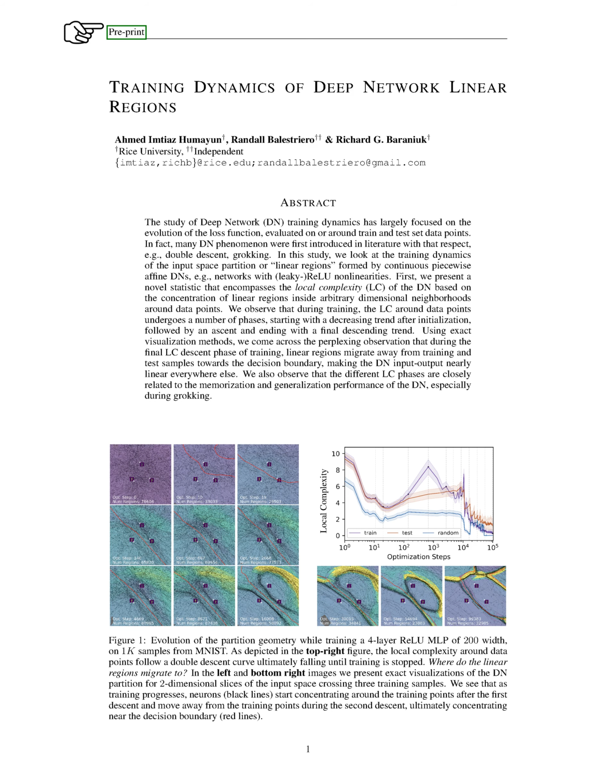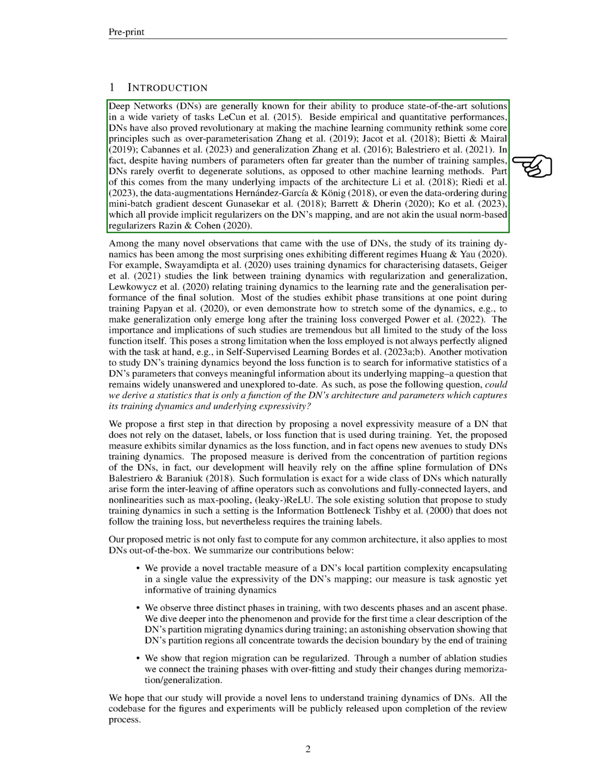Introduction. We're going to delve into the fascinating world of deep networks, DNs. These powerful tools have revolutionized many fields, thanks to their ability to deliver top-notch solutions for a wide range of tasks. But what's even more interesting is how DNs have made us rethink some fundamental principles in machine learning, such as overparameterization and generalization. Despite having more parameters than training samples, DNs don't usually overfit to poor solutions, unlike other machine learning methods. This is partly due to the architecture of DNs, the way data is augmented and ordered during mini-batch gradient descent, all of which act as implicit regulators on the DN's mapping.